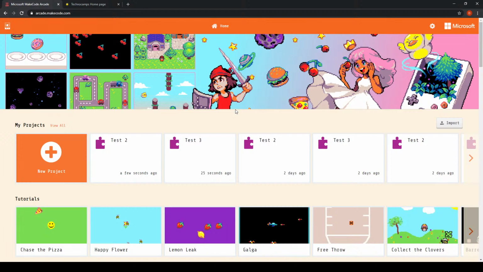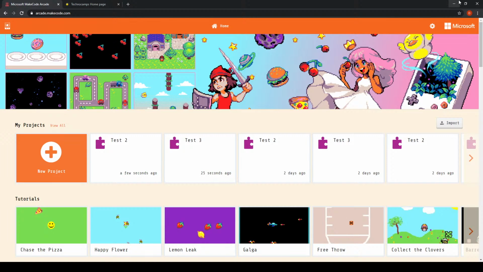One thing that I will point out as well is that I've got all of these different programs that I've already created, which are all called similar things. It's likely that you won't see any of these on your homepage if you haven't used arcade.makecode before. So just bear that in mind. There's no need to worry if this part is completely blank. These were just numerous tests that I was performing.